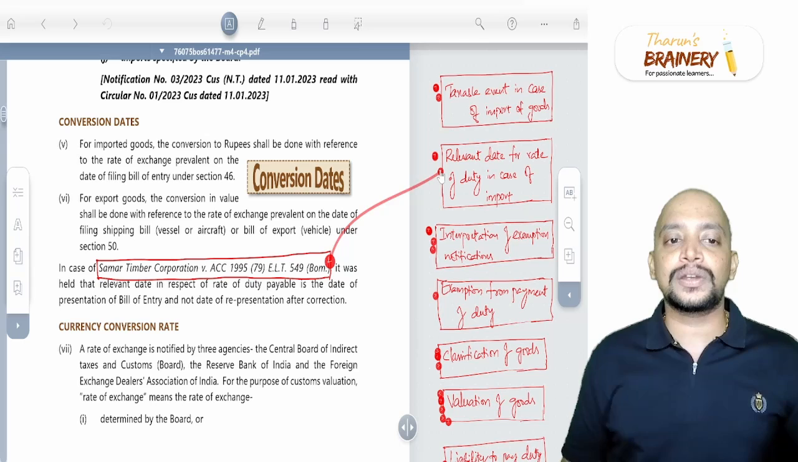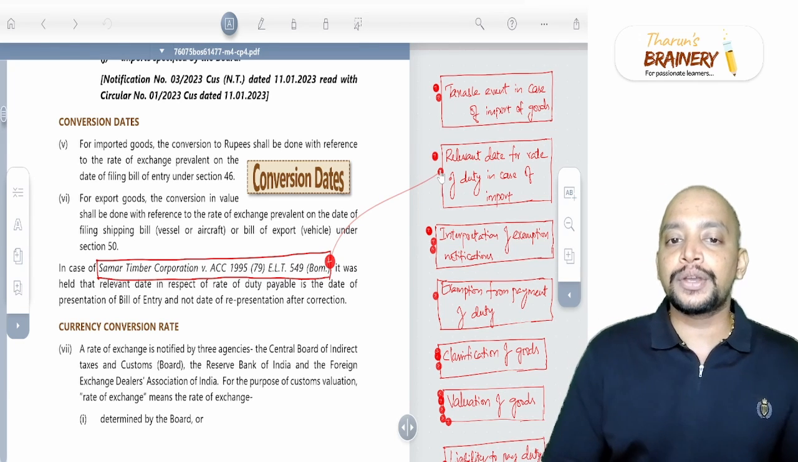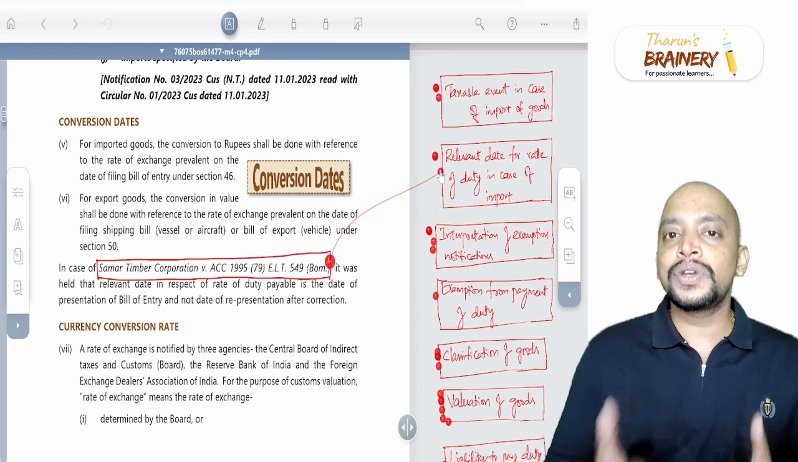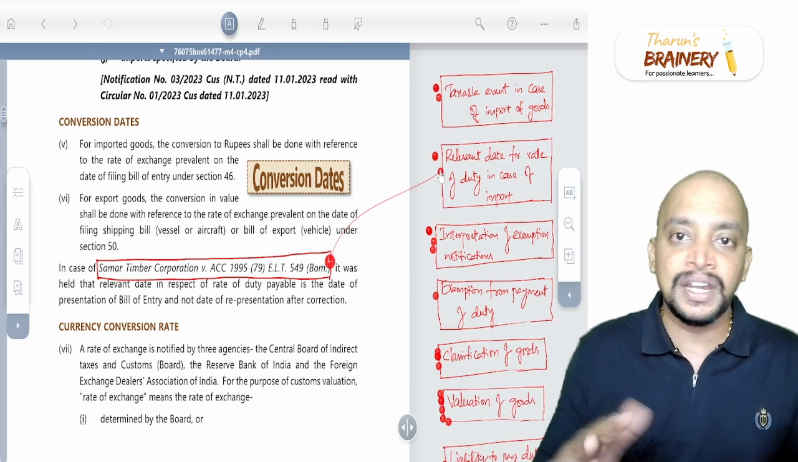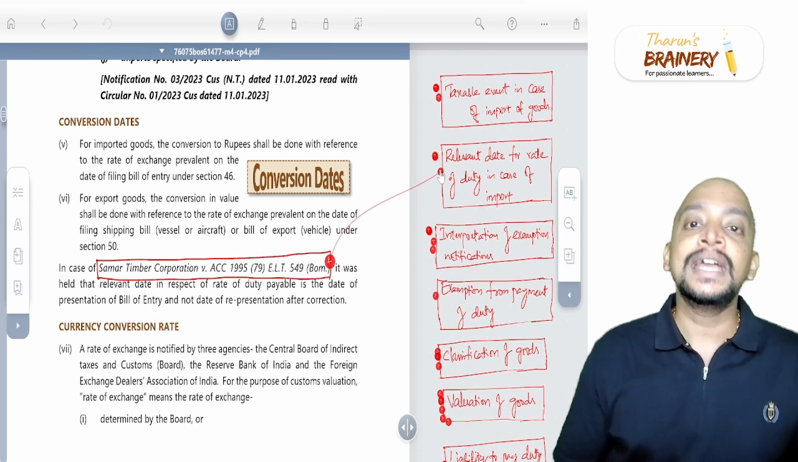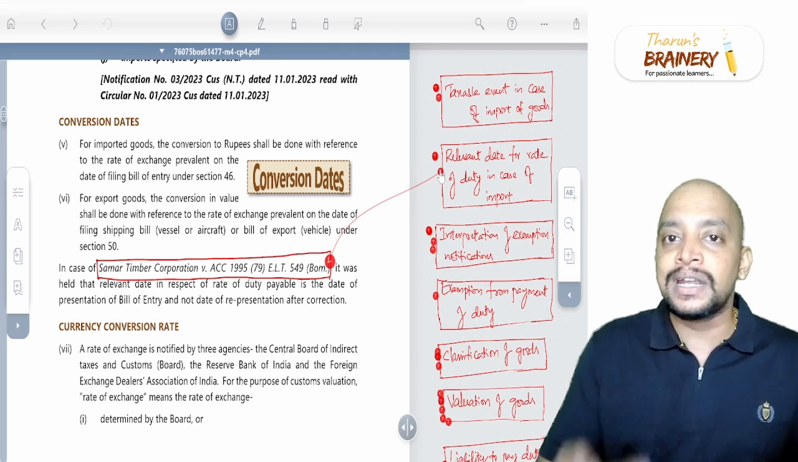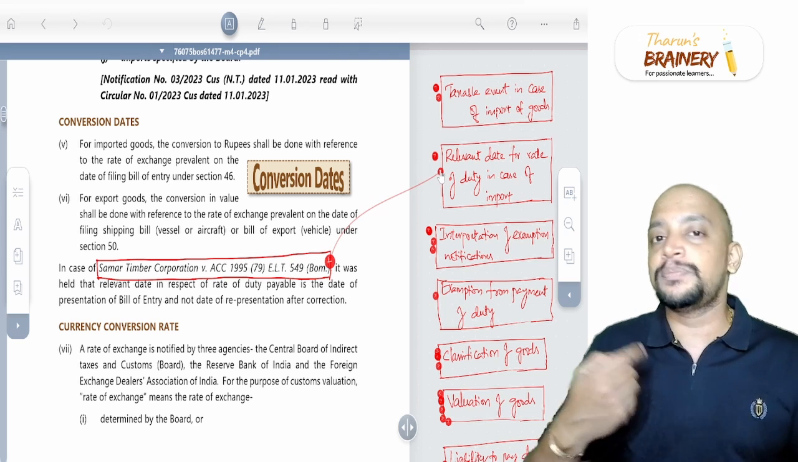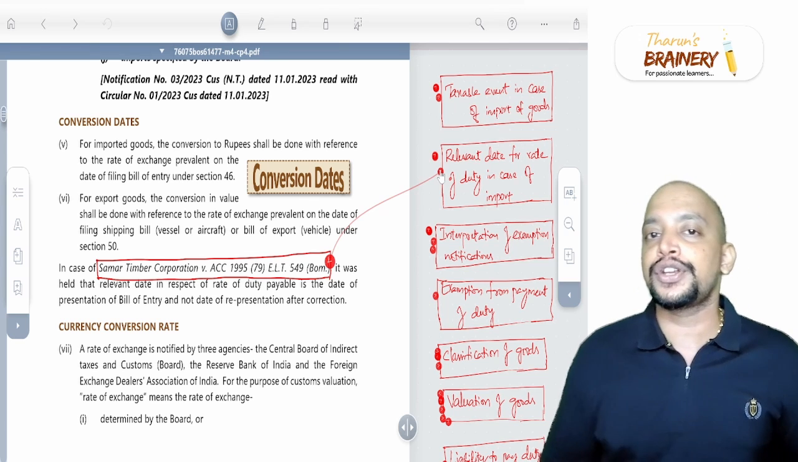Then the next case that we have is Summer Timber Corporation. It's a Bombay High Court case which says that usually we need to take the date of presentation of bill of entry or arrival or grant of entry inwards, whichever is later. Which bill of entry? Sometimes we present a bill of entry and thereafter we may rectify or amend it and present the corrected bill of entry. Now, which should be taken? Is it the first bill of entry or the corrected bill of entry?